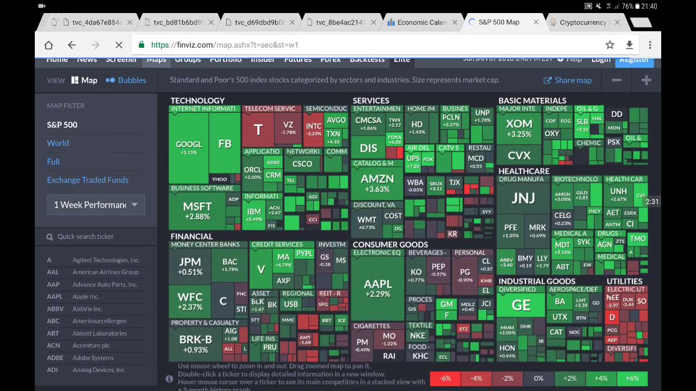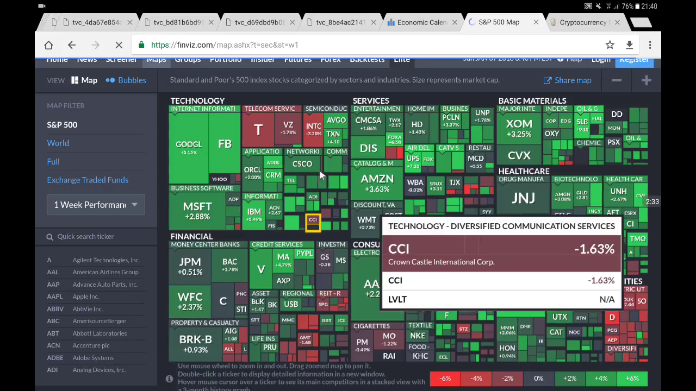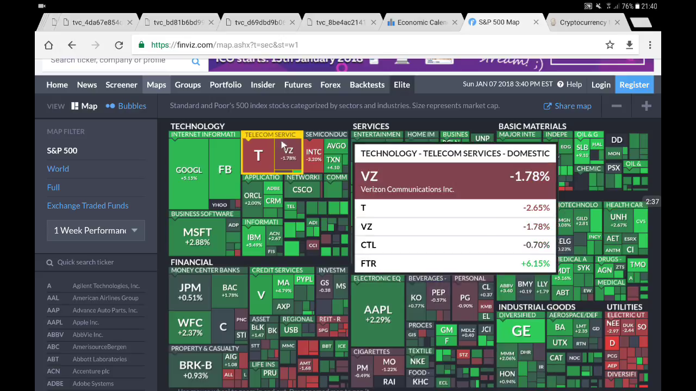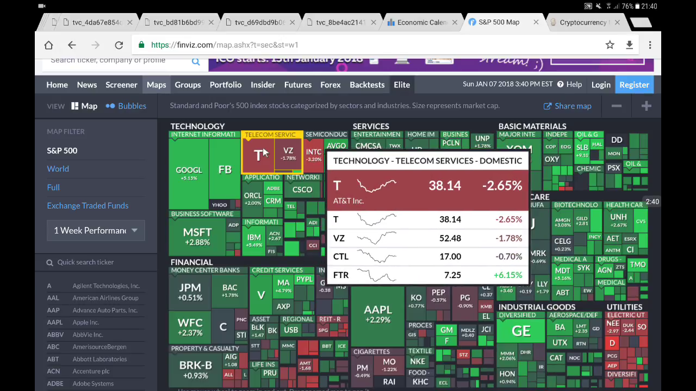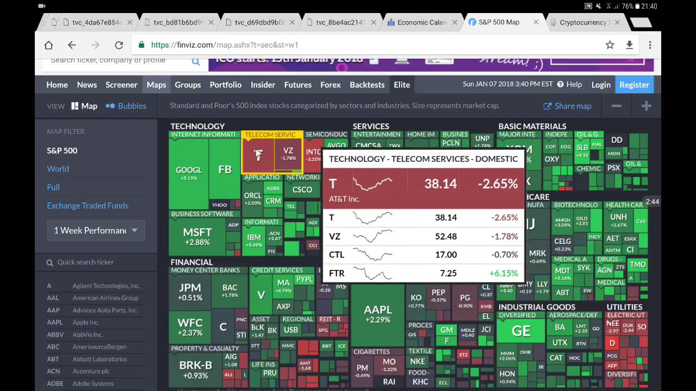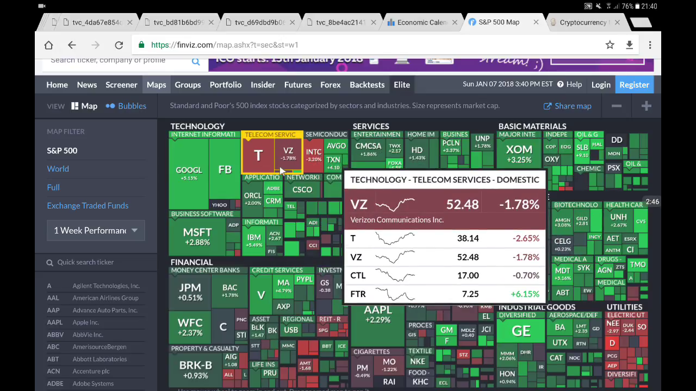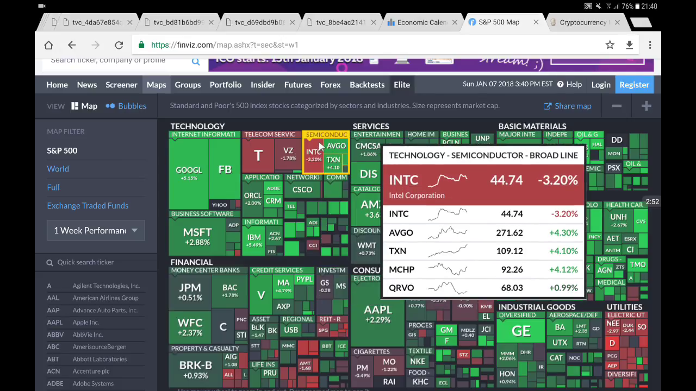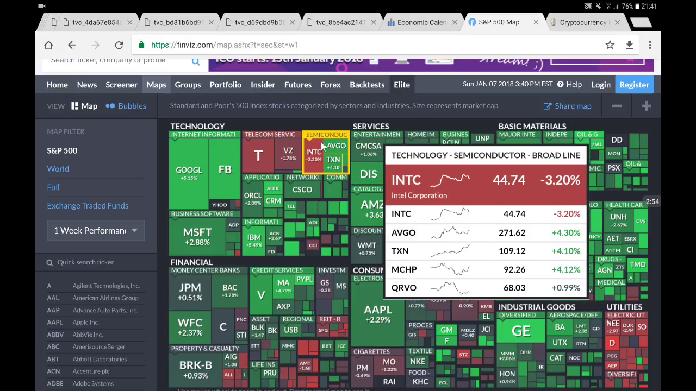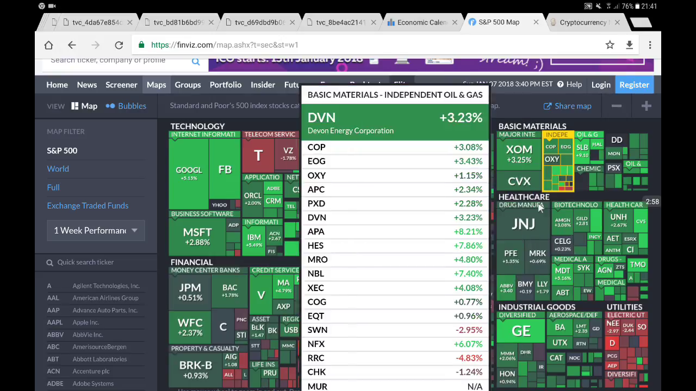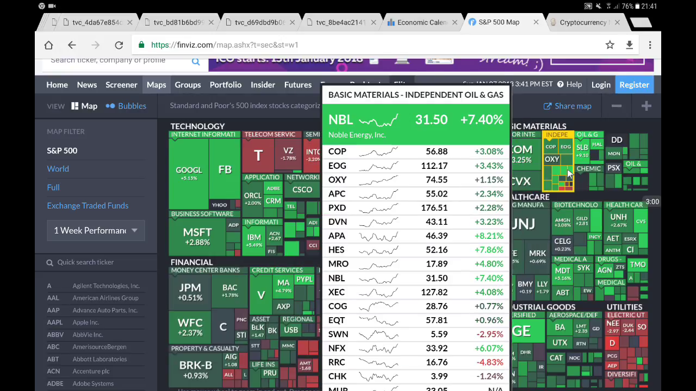Okay, that's it. Very good. First of all, as you can see, all the equities are up, except for a few ones. First of all, over here in technology, in the telecom services domestic industry, bad week for AT&T and Verizon. For the semiconductor industry, bad week for Intel Corporation. Services in green, basic materials in green. Great week for oil also.